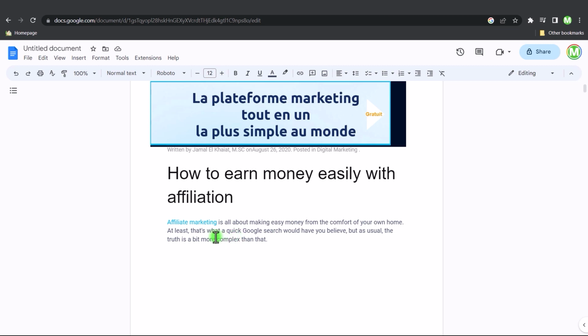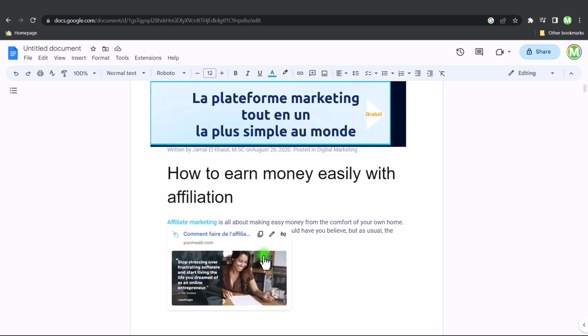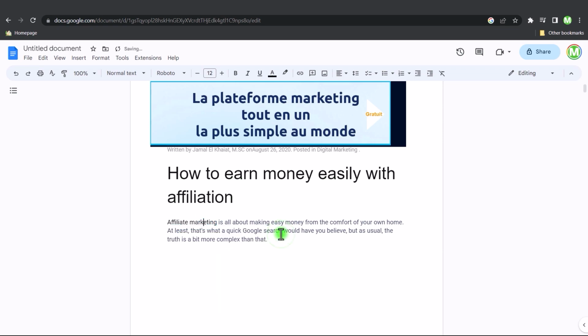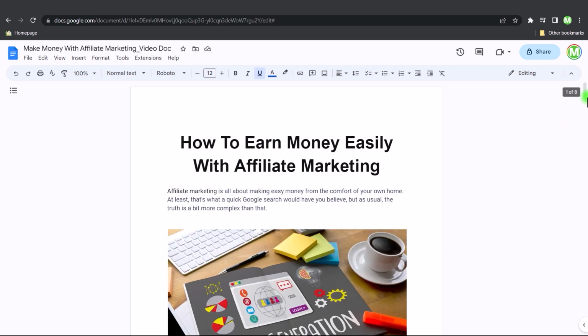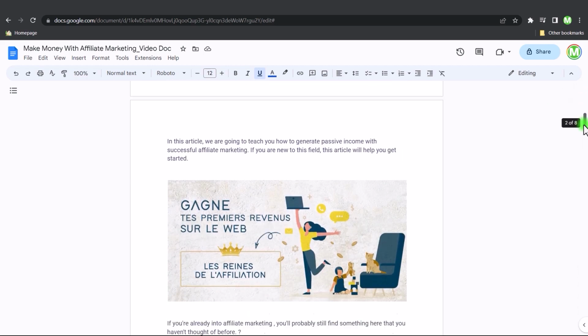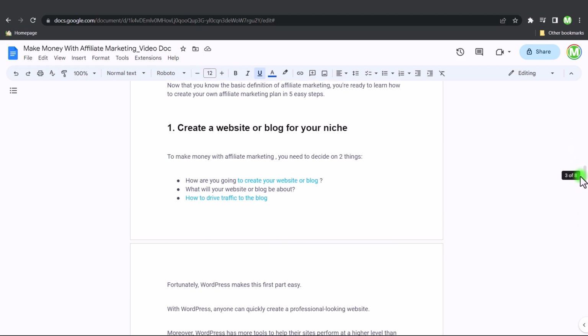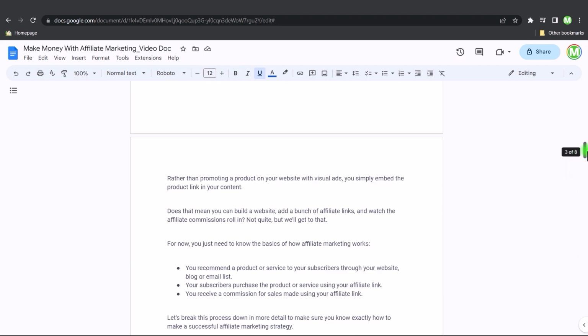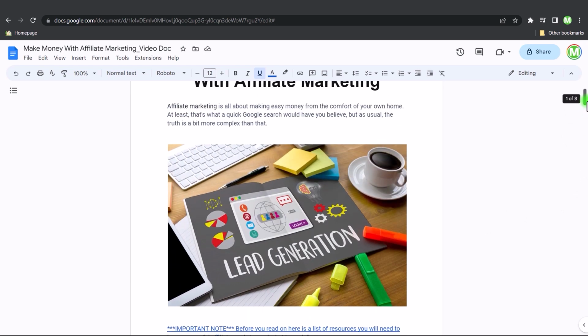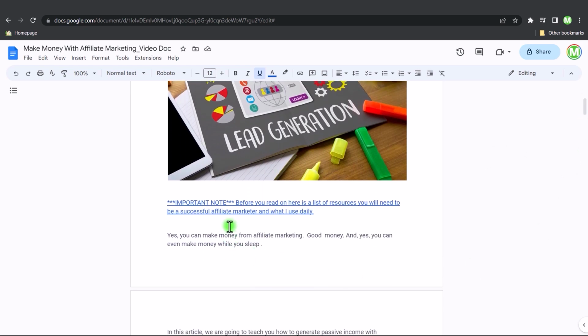Okay, and another thing that you want to do is remove any of the links that's inside the article. So just click on it and then select Remove Link. So I'm just going to clean this up. And when you're done, you want your article to look something like this. All of the links that you see in here are actually my links. So if I scroll back up to the top, after about the first paragraph, you see this link here, important note. Before you read on, here's a list of resources you will need to be a successful affiliate marketer and what I use daily.